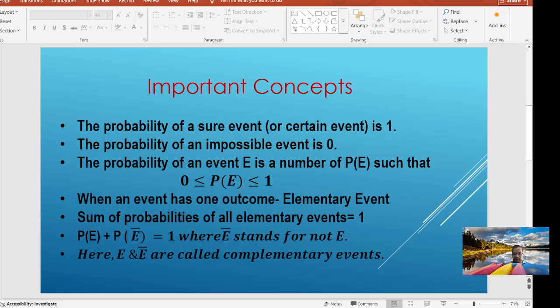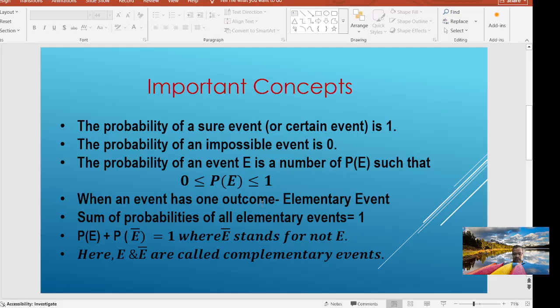So we can mathematically express it as probability of P is greater than or equal to 0 but less than or equal to 1. So always the outcome of an event falls between 0 and 1.